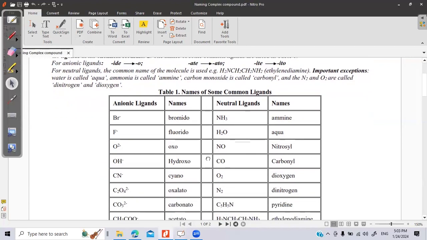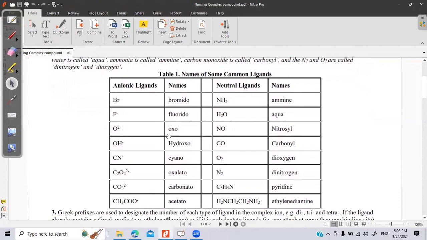These are a few examples of the ligands that are named here: bromide, bromido; chloride, chlorido; oxo, hydroxo, cyano, oxalato. Oxalate ion is oxalate, ATE, so oxalato. Carbonate, carbonato. This is acetate, ATE, so it is ATO, acetato.